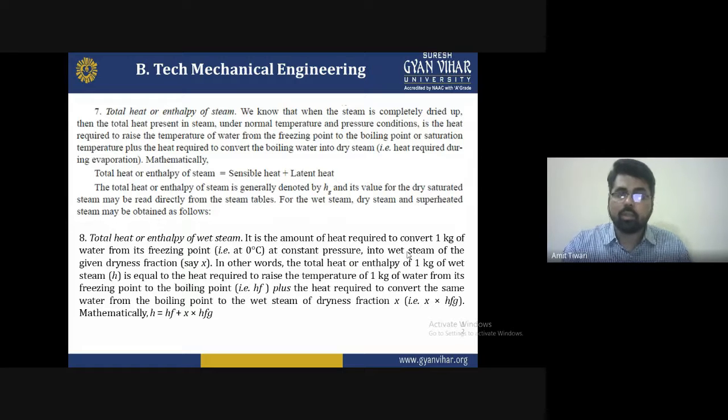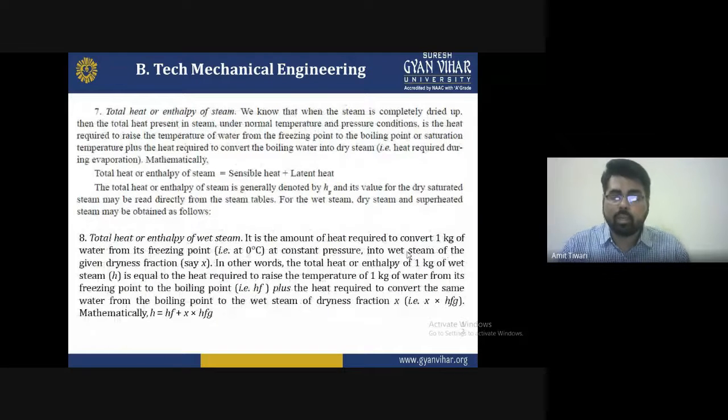Now, the total heat or the enthalpy of the system of the steam is generally denoted by Hg, the enthalpy of a gas. Its value for saturated steam may be read directly from the steam table, for the wet steam, dry steam and the superheated steam it may be obtained as follows. The eighth point is the total heat or enthalpy of the wet steam.